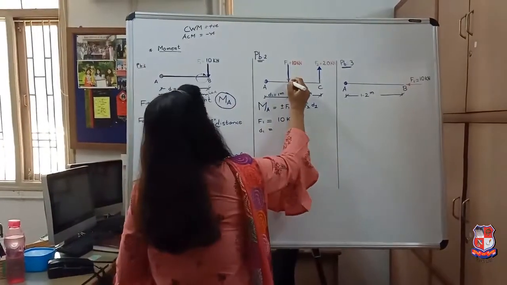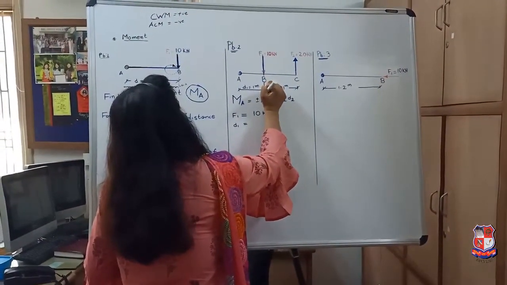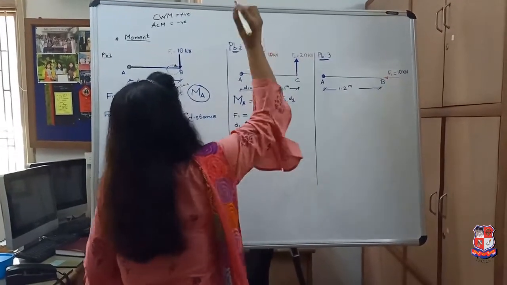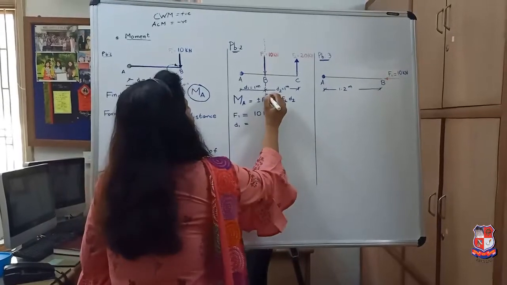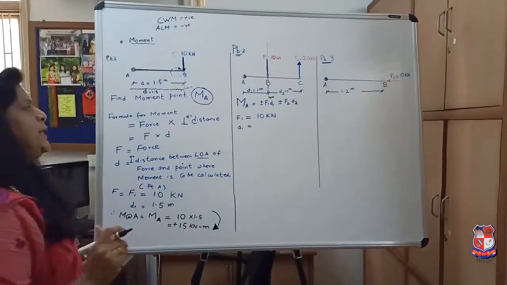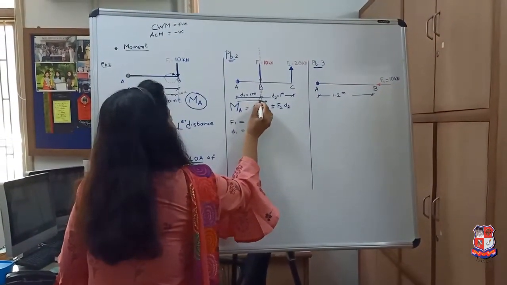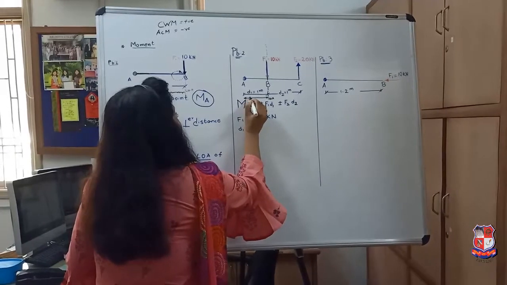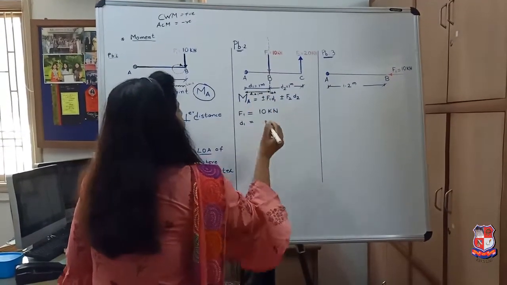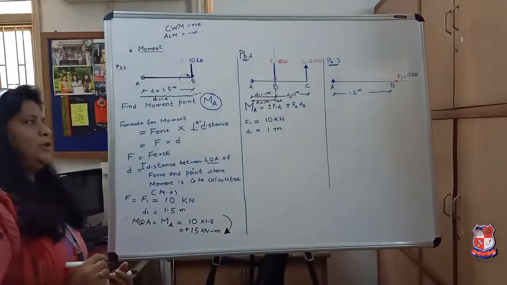How can you find the line of action? You have to extend the point vertically downward and vertically upward. So this is your line of action. What is the distance up to point A? That is D1, which is equal to 1 meter.